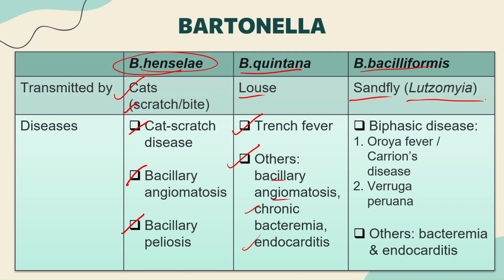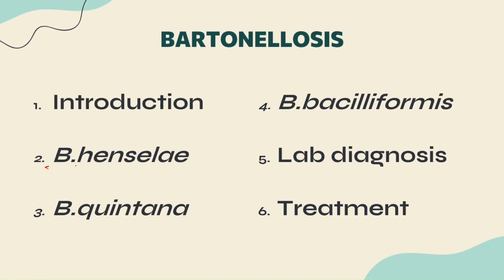The last species, Bartonella bacilliformis, is transmitted by the sandfly, and there is a name to remember, Lutzomyia. That is the one which transmits bacilliformis, and it causes a very important biphasic disease. When I say biphasic, the initial phase is called Oroya fever or Carrion's disease, and the late, second phase is referred to as Verruga peruana. It may also cause other conditions like bacteremia and endocarditis. Clear? Now let me describe each species separately.